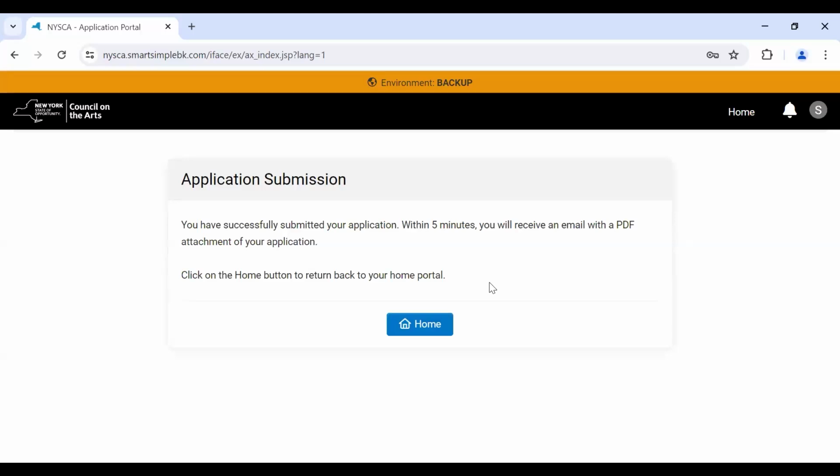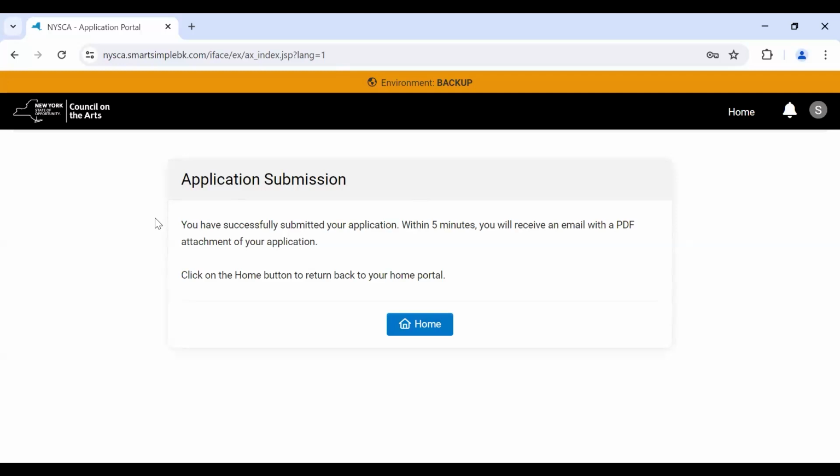After you submit, you will receive an email message from the application portal system acknowledging receipt of your application. It will also include a PDF copy of your submitted application. You can always view a PDF of your application by going to your homepage and clicking on Submitted. Once your application is in submitted status, it cannot be edited by you directly.